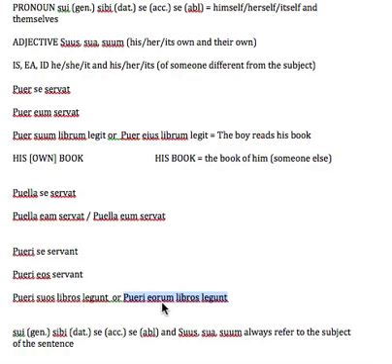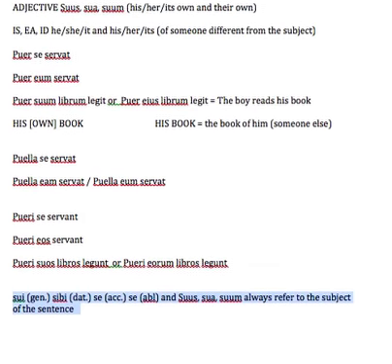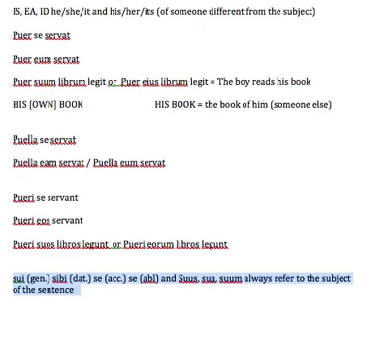Okay? So, sui, sibi, se, or suus, sua, suum, the pronoun and the adjective, always refer to the subject of the sentence. Of course, if the subject is singular, you say himself, herself, or itself. If the subject is plural, you say themselves. Or their own if it's an adjective.